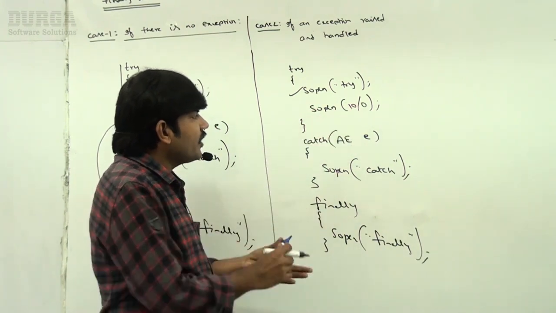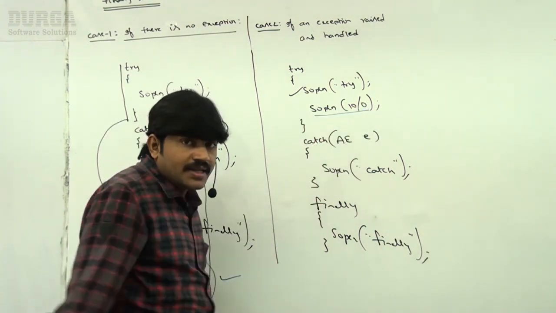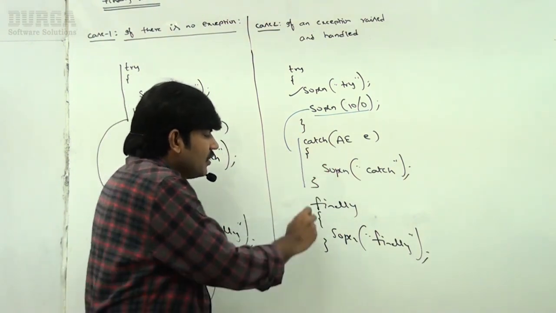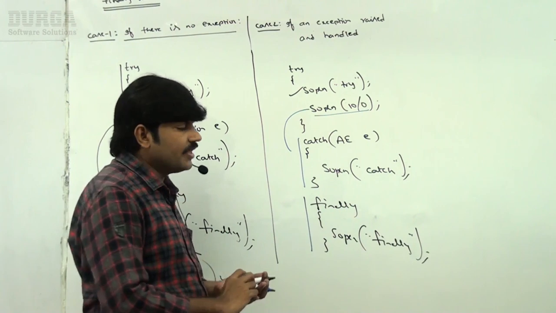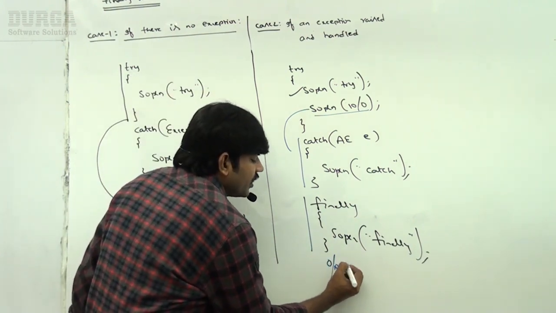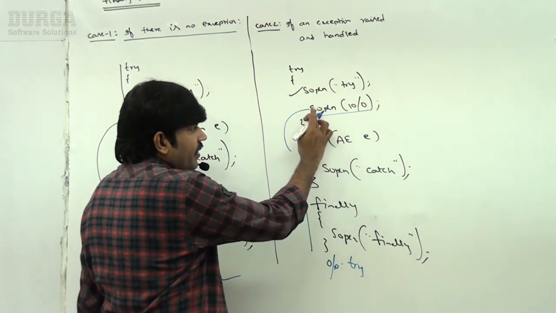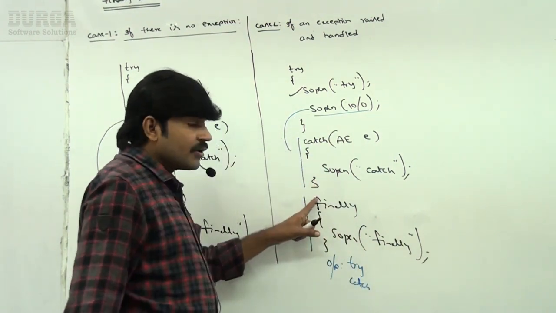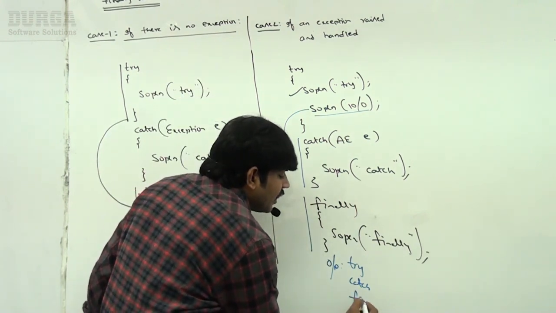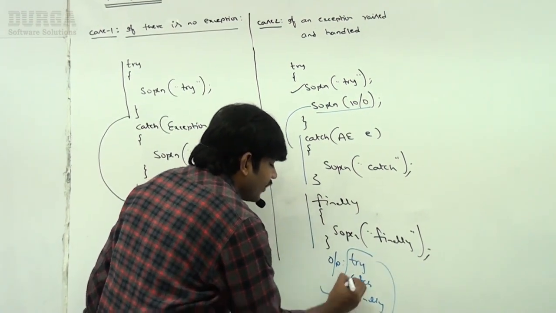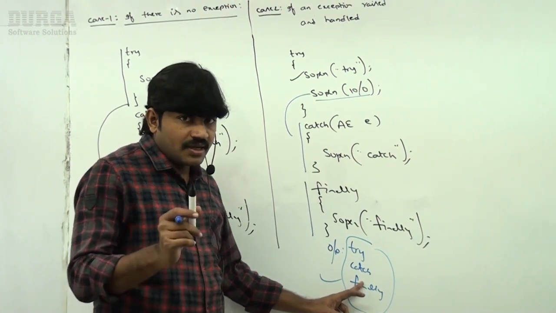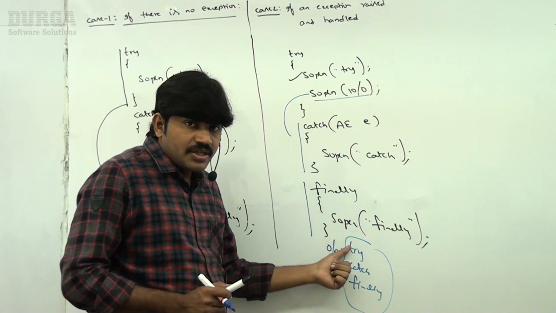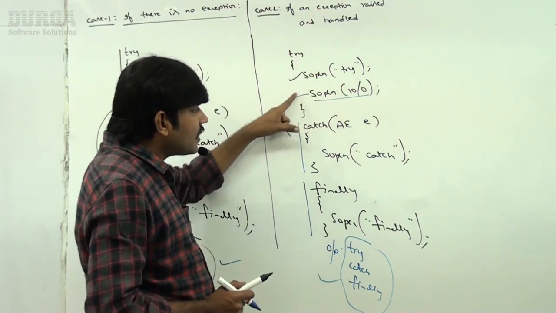Whenever we are getting an arithmetic exception, immediately the corresponding catch block will execute. After the catch block, finally will be executed anyway. What is the output we are going to get? Try, then arithmetic exception comes, catch block, and after the catch block, finally will be executed normally. So the output is try, catch, finally. So case 2 is very clear: finally will be executed if an exception is raised and handled.